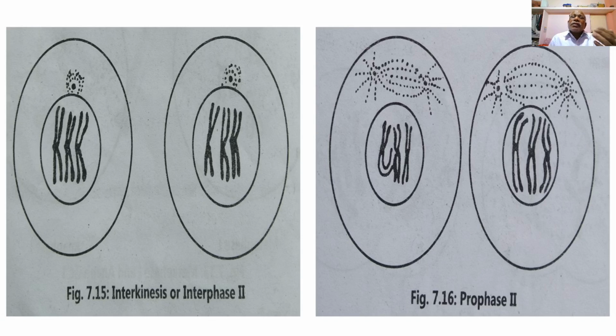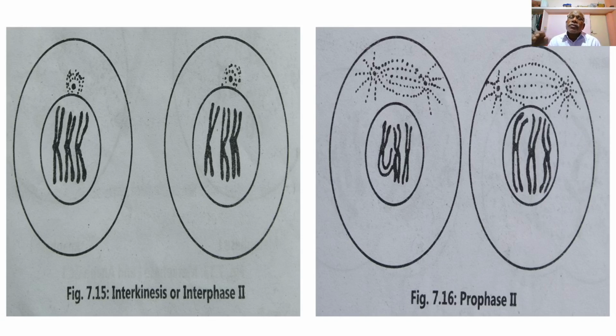Now the same cells undergo the further process of meiosis, the second meiotic division. Interkinesis or interphase second is just a resting phase, during which the haploid set of chromosomes is retained as it is due to the lack of DNA replication. Then the second meiotic division begins with prophase second, which follows interkinesis.